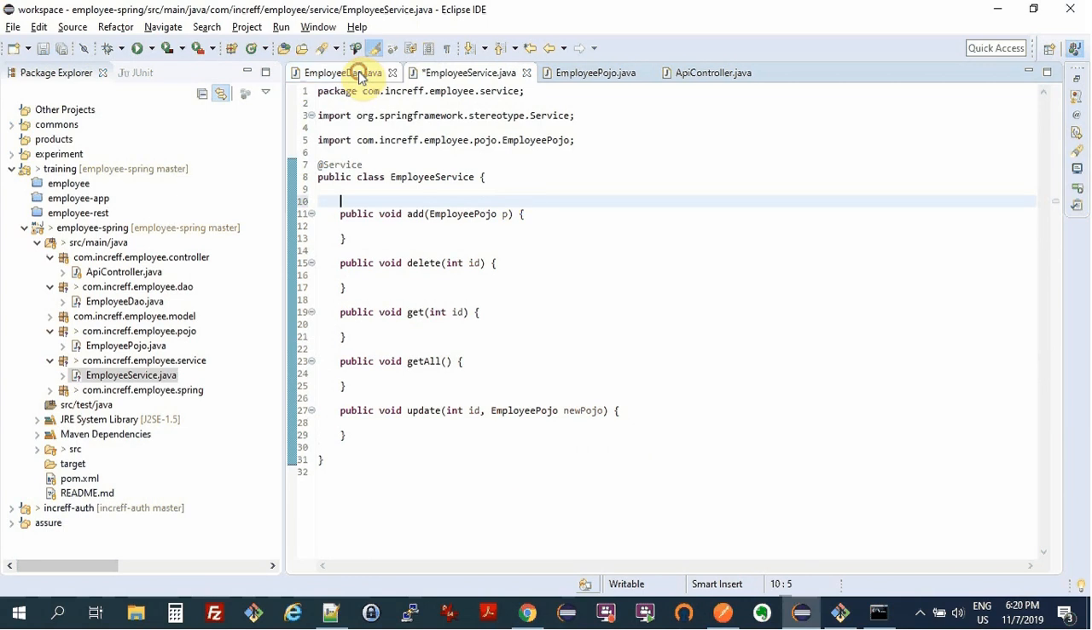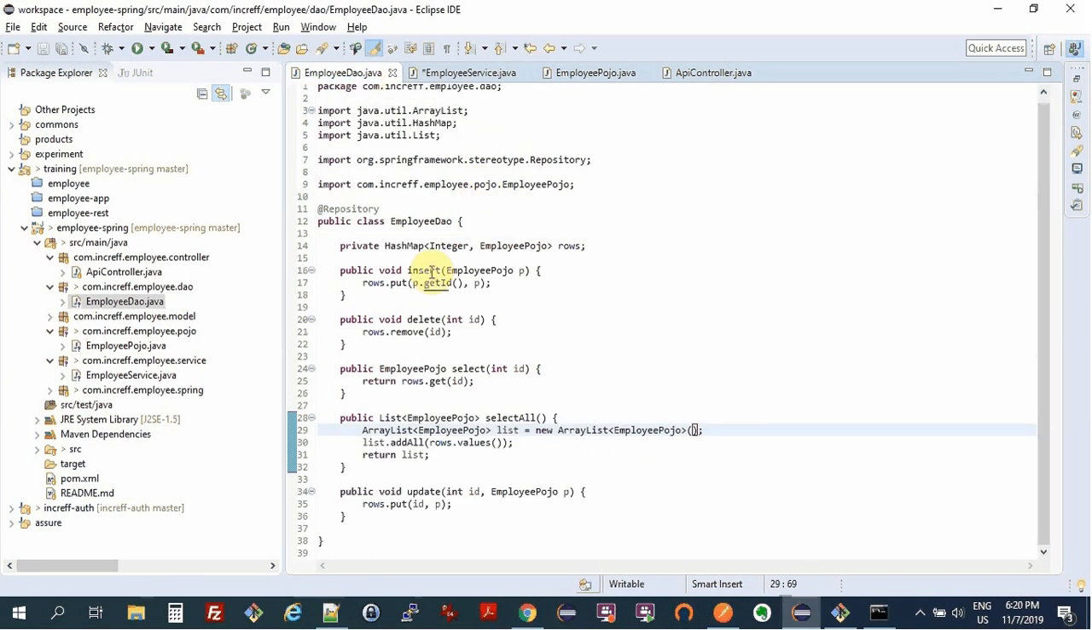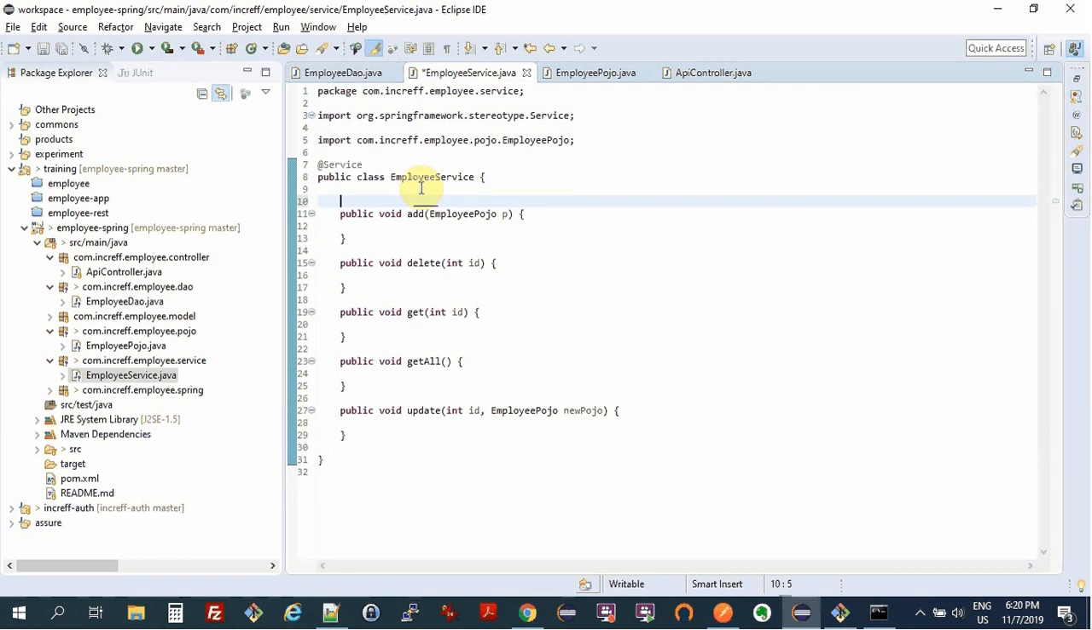Now we can have all our business logic here in this service. We want to use our DAO, whose basic function is just to do CRUD, right? It is not doing any business logic processing whatsoever, correct?